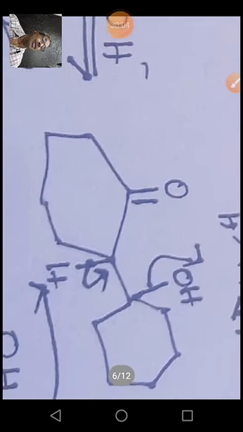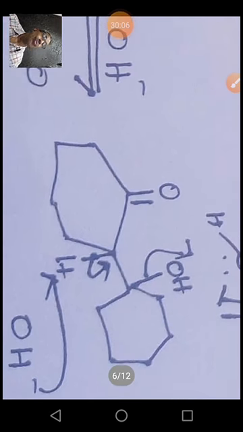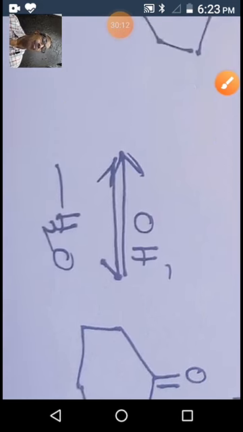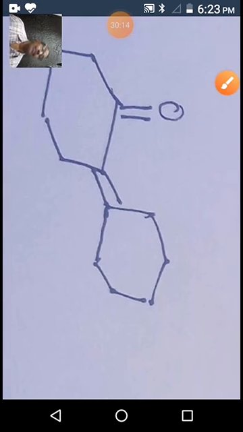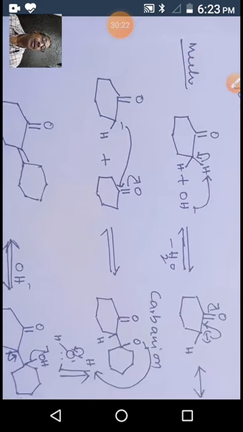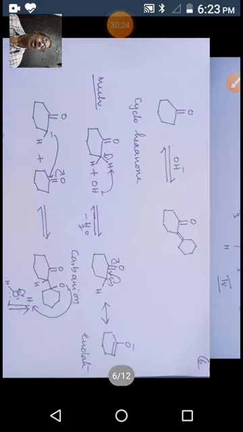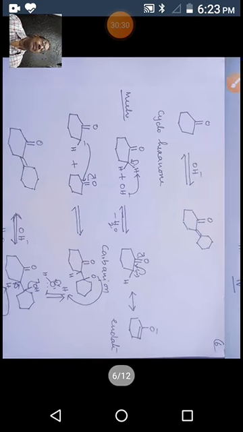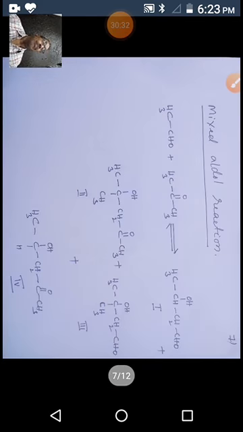You see this type of compound. On losing a water molecule, OH and H, it is giving the product. It is like a ketone. Okay, this is the mechanism for this reaction. Anyhow, this cyclohexanone, because of having alpha hydrogens, is exhibiting aldol reaction. Okay, there is a mixed aldol.